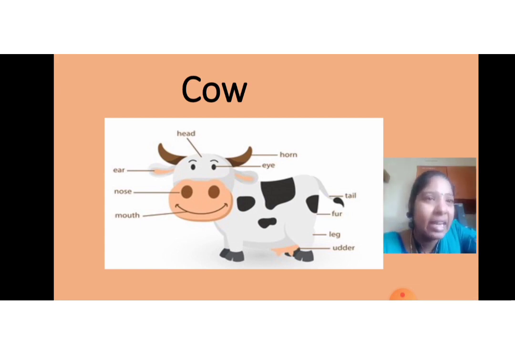And here comes the special body part, the udder. Where do you get the milk? From the shop? No, we get the milk from cows, from the udder. From here we get the milk. The cow also has 4 legs. There is fur and there is a tail.